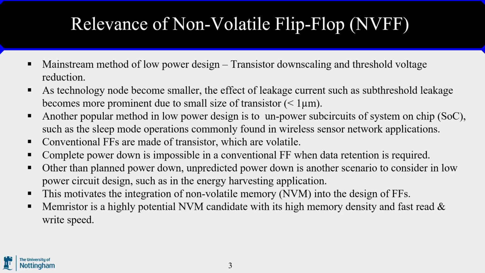The mainstream method of low-power IC design is through transistor downscaling and threshold voltage reduction. However, as technology node becomes smaller, the effect of leakage current, such as subthreshold leakage, becomes more prominent due to the small size of transistor. Therefore, another popular method in low-power design is to unpower subcircuits of system-on-chip (SoC), such as the slim mode operations commonly found in wireless sensor network application. However, conventional flip-flops are made of transistors, which are volatile. Complete power down is impossible in a flip-flop when data retention is required.